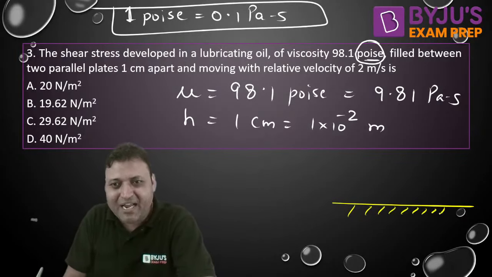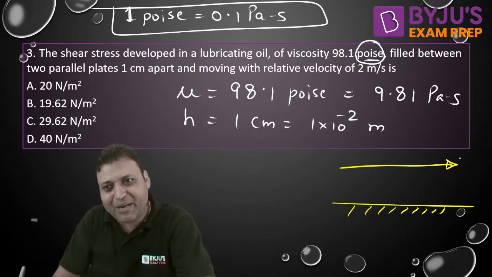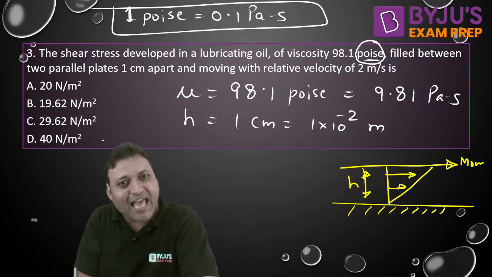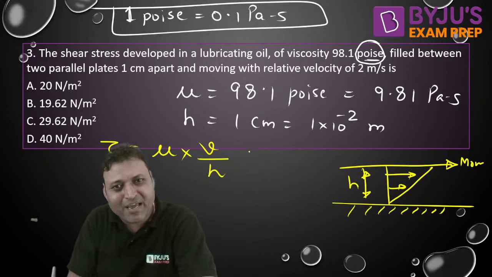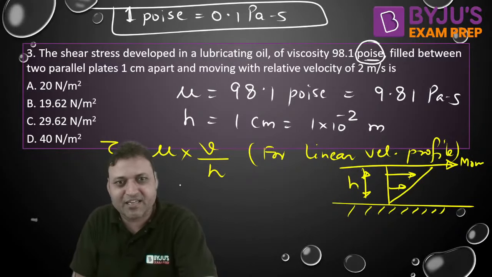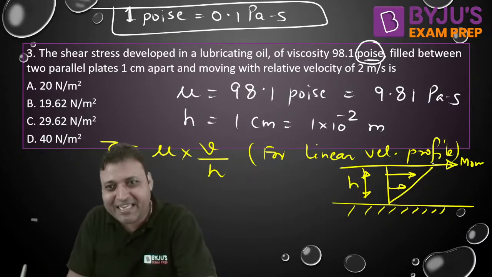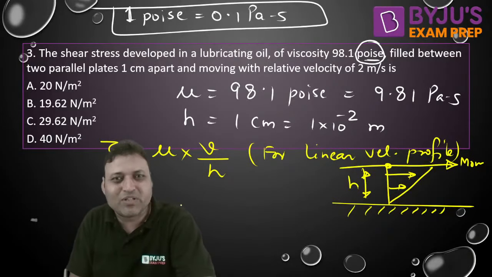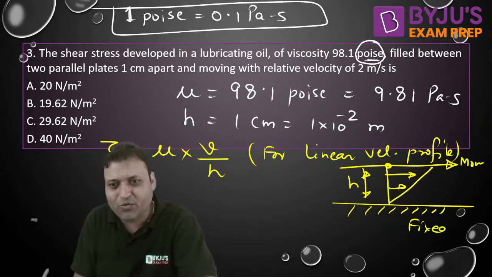There is a fixed plate, and with respect to the fixed plate, another plate is moving, and the thickness of the fluid is h. We can assume the velocity profile to be linear in the fluid. So the modified expression for Newton's law of viscosity can be written as mu into V by h for linear velocity profile in the fluid. I had discussed this thing. So just put the values. V is the velocity of the moving surface with respect to the fixed surface. What is the correct answer?